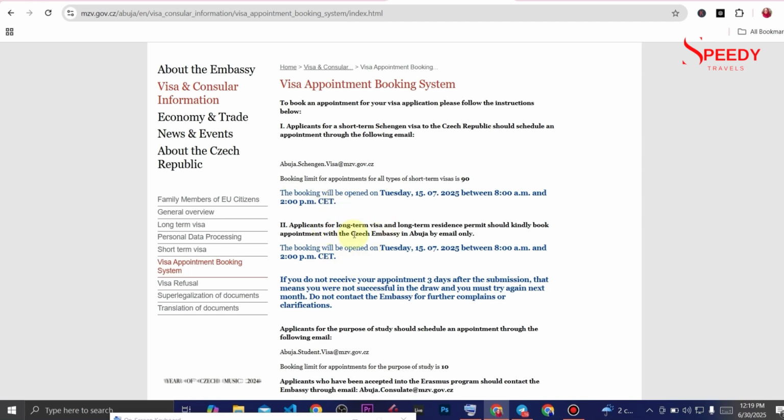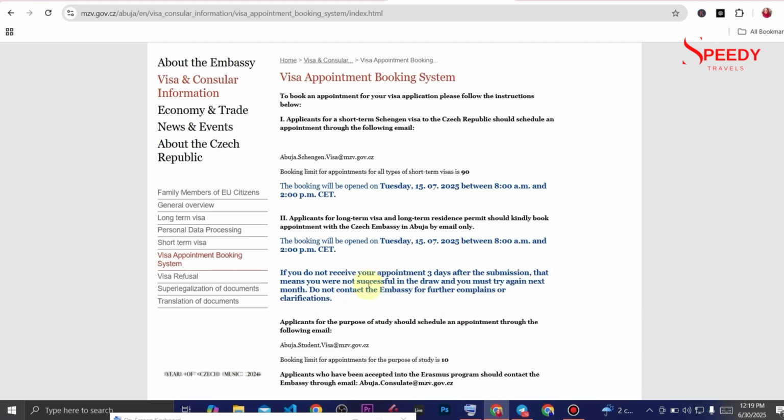So applicants for long-term visa and long-term residence permit should kindly book an appointment with the Czech Republic in Abuja by email. Okay, so the booking will be opened on Tuesday with the same date, the same time, everything. If you do not receive your appointment 3 days after the submission, that means you were not successful in the draw and you must try again next month. Do not contact the embassy for further complaints or clarification.